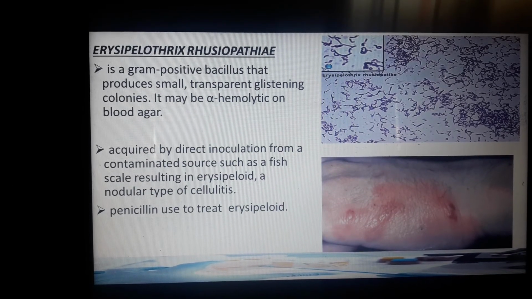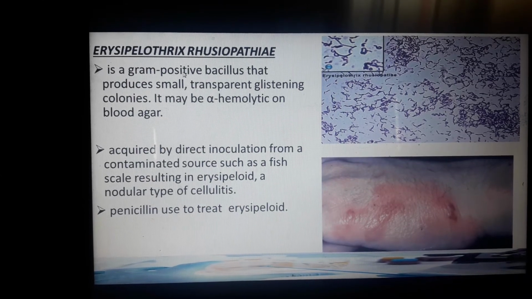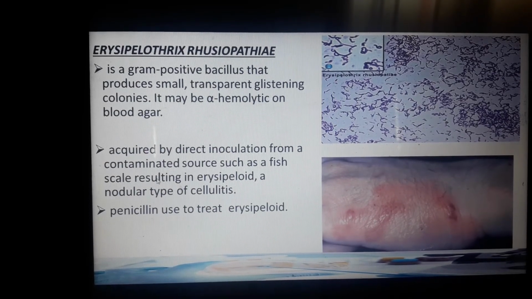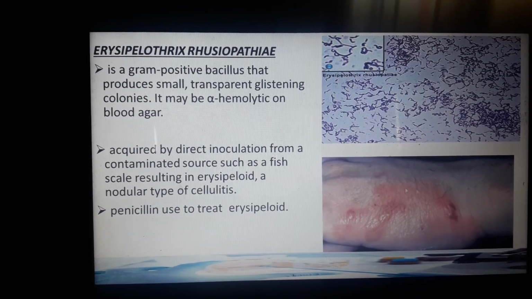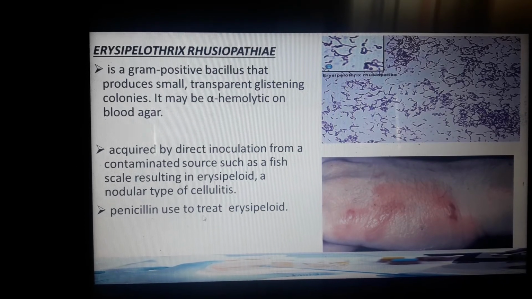So Erysipelothrix rhusiopathiae is a gram-positive bacillus that produces small transparent glistening colonies, acquired by direct inoculation from a contaminated source, such as samples from fish. Usually it will form erysipeloid, a nodular type of cellulitis. So this is considered erysipeloid. For treatment, you can give penicillin to treat erysipeloid.